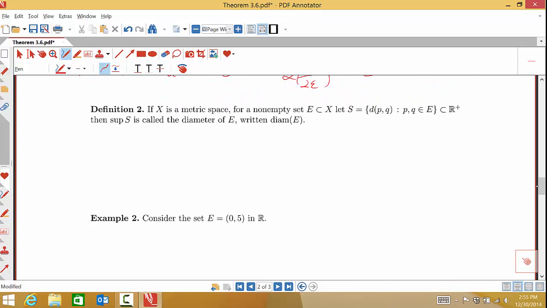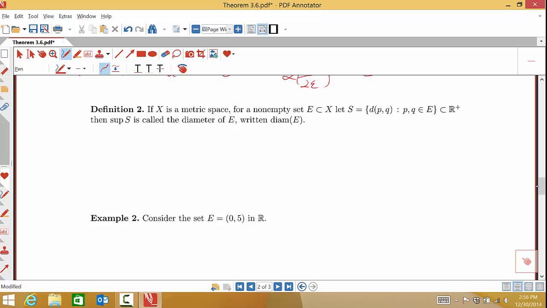Okay. Another definition that's quite important is something that's called the diameter of a set. So we're going to take a metric space X and a non-empty set E inside our metric space. Now I'm going to take a collection of real numbers. Real numbers are great because they have the least upper bound property, lots of very nice properties we can take advantage of. So I'm going to let S be the set of distances from P to Q over all P and Q in our set E. Okay, this is going to be a subset of the positive real numbers. Might be 0 if this is 1 point, but no negative numbers, just positive numbers and 0.